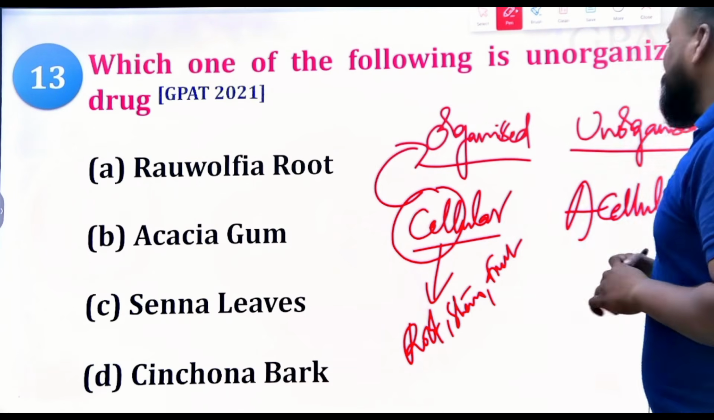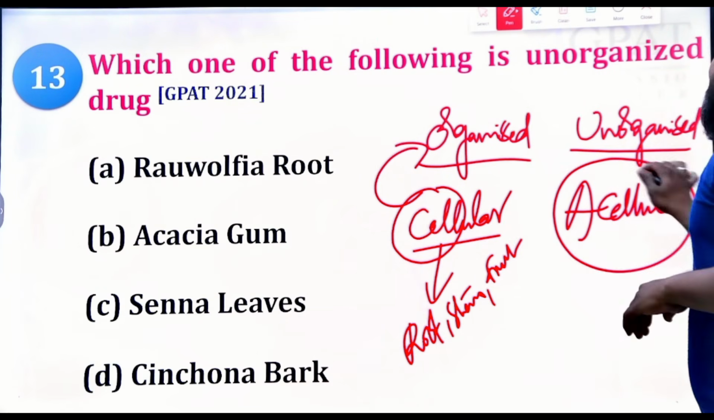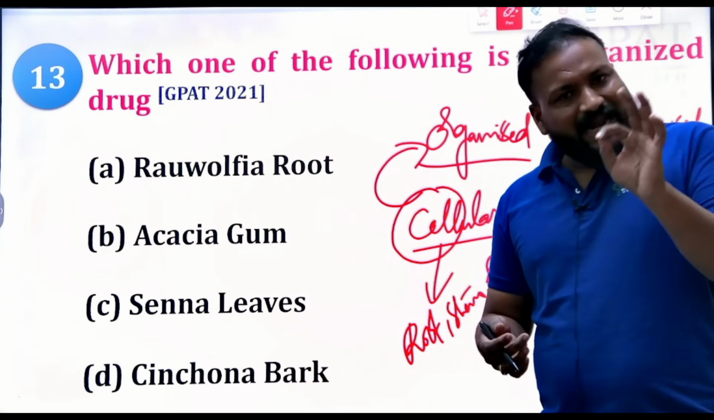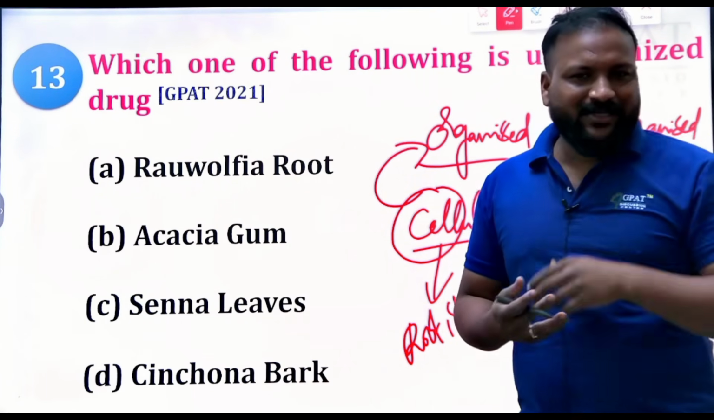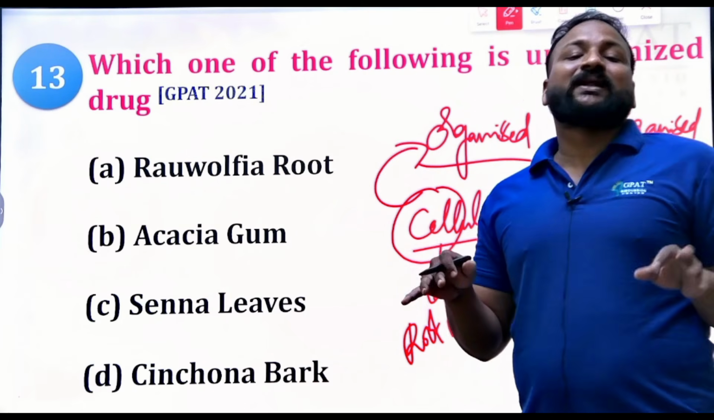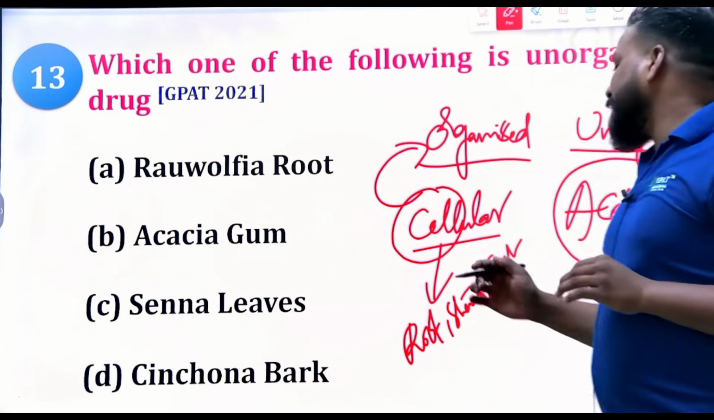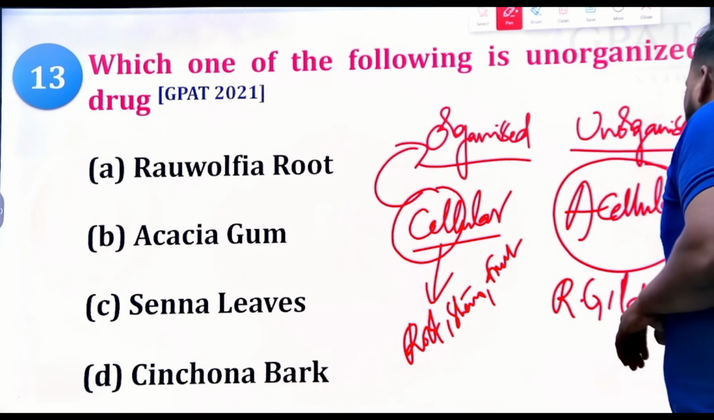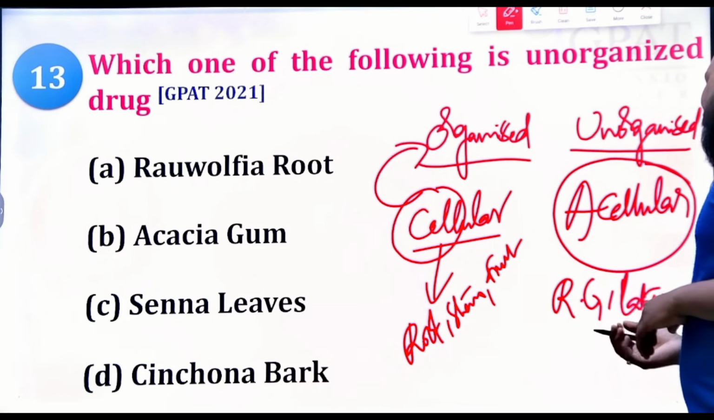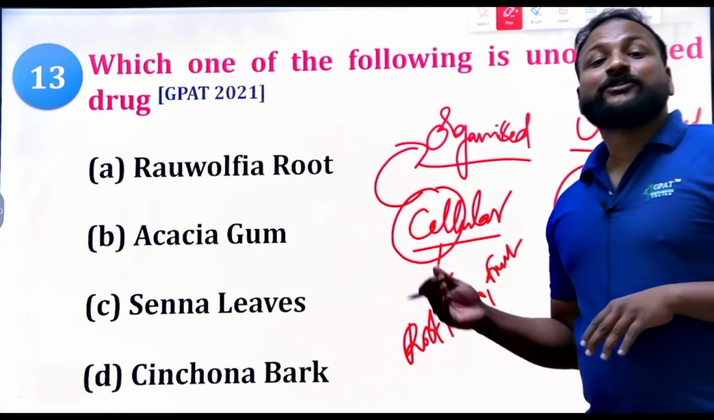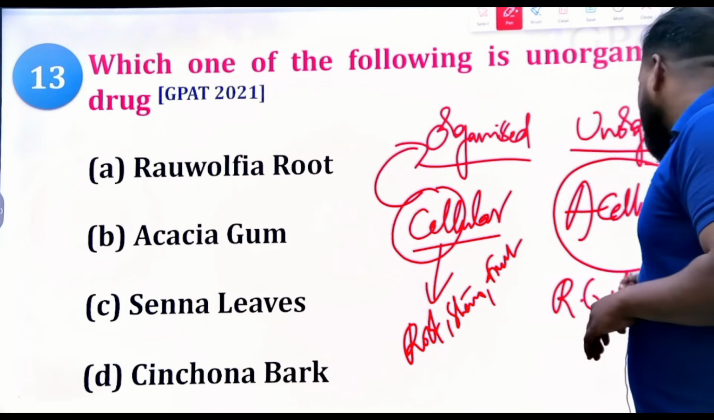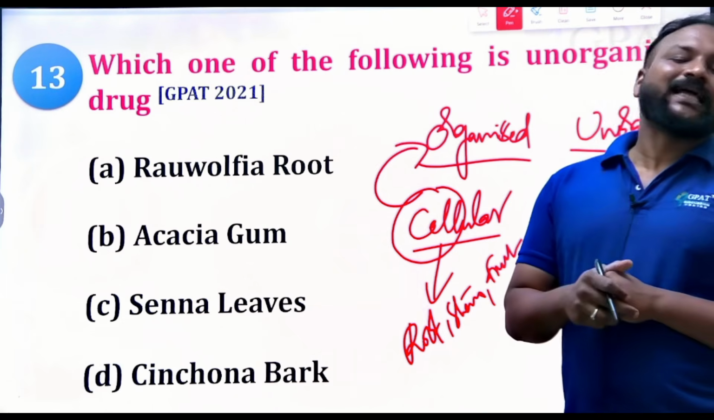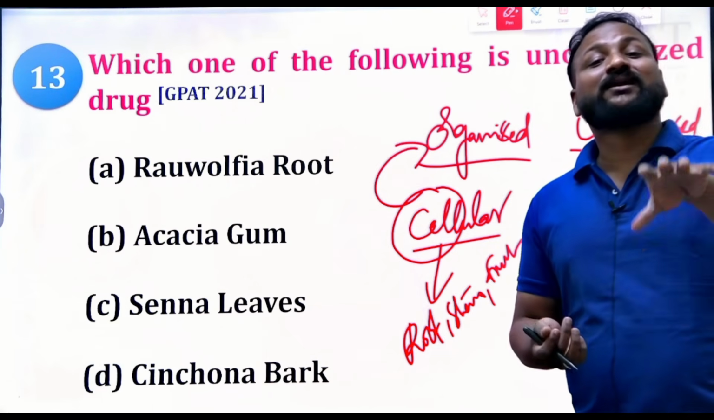Now coming to the unorganized. Which plant parts do not contain cells? Do the resins contain cells? Do the latex contain cells? Do the extracts contain cells? No, secretions of the plants do not contain cells. That's why resins, gums, latex, mucilages, milky exudates and extracts do not contain any cells, so they come under unorganized drugs.